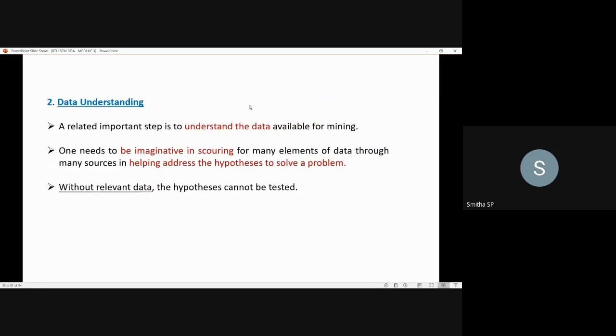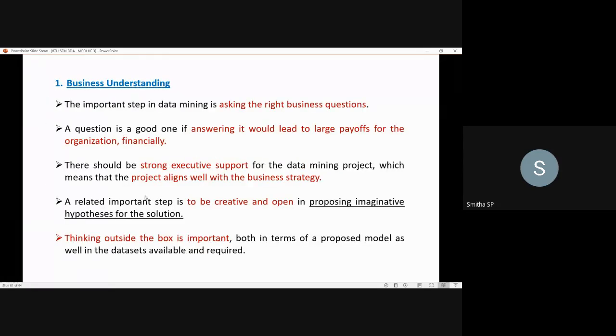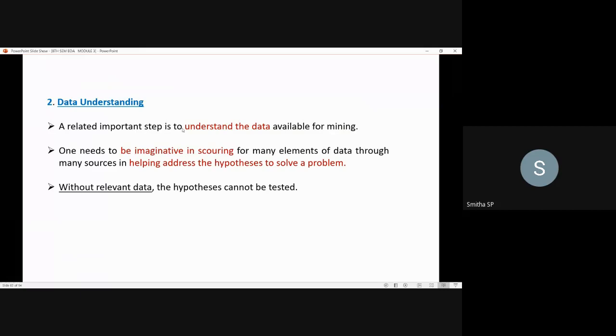Next is data understanding. If you have an idea about the business, you will be able to collect the relevant data. For that, you should understand the data availability, and you should be imaginative in scouring the elements of that data, which will help in addressing the hypothesis you are proposing as a solution to the problem. If you don't have relevant data, proposing the hypothesis and testing it will be a difficult task.